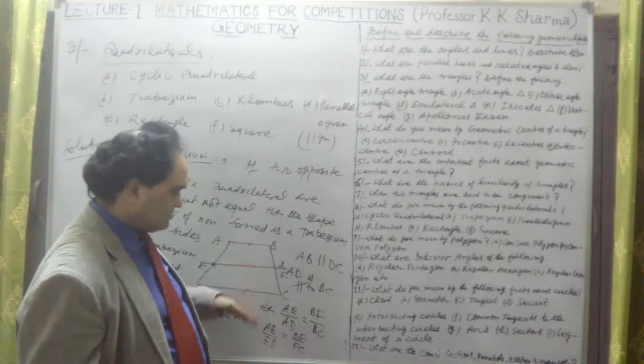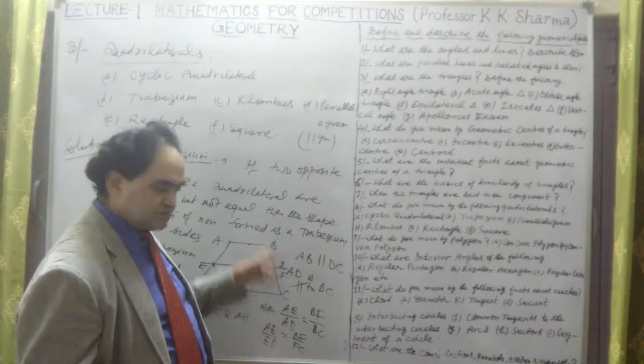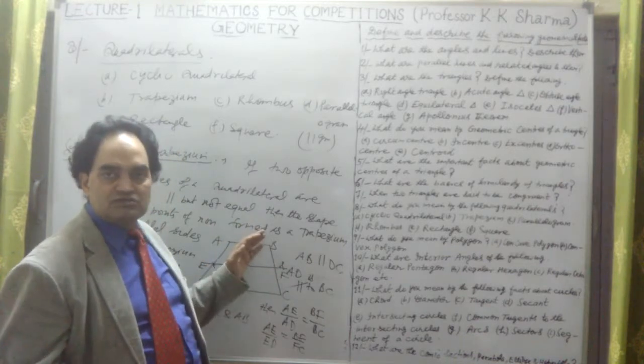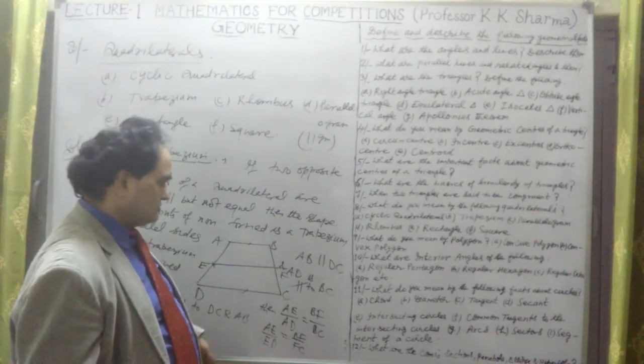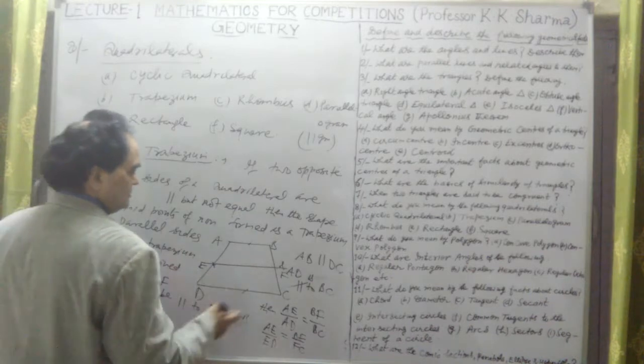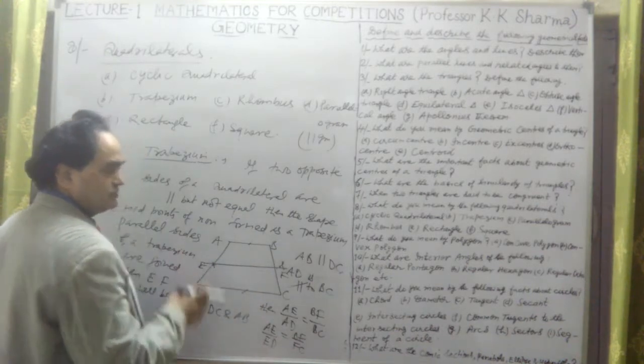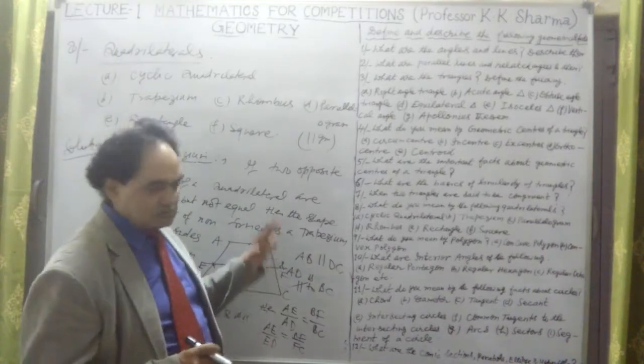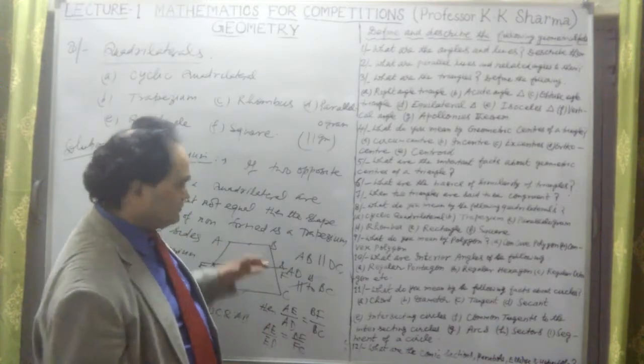These parallel sides are then dividing, so these are the transverse lines. When transverse lines are joined, then we can say that this is what we can take if the midpoints are joined. In case of a trapezium, this is one of the required results. Okay, we will find out the area.